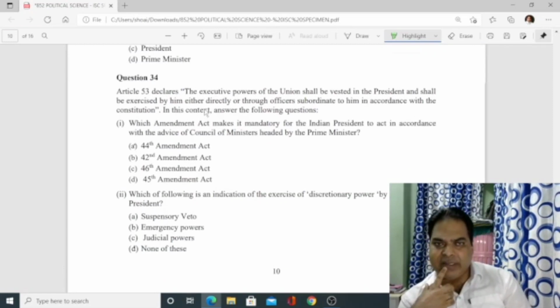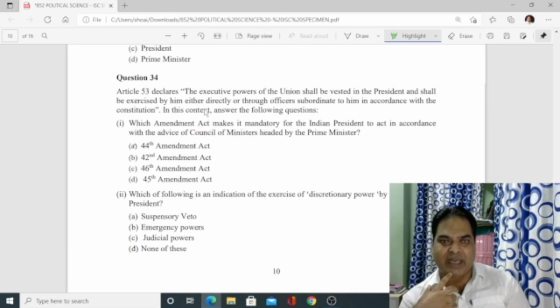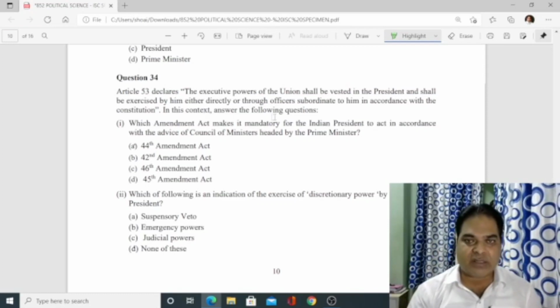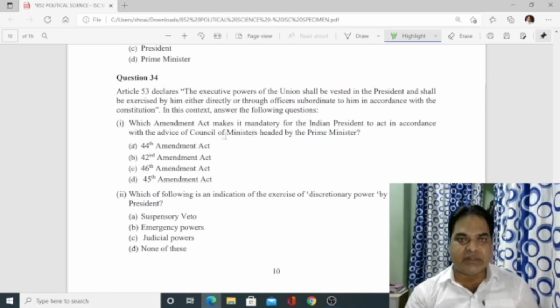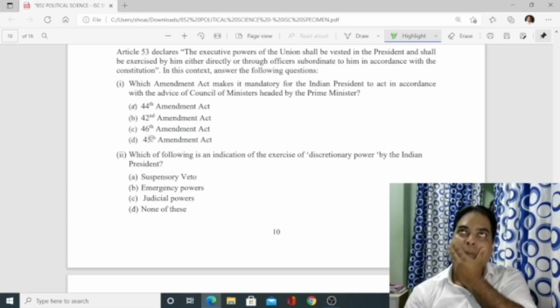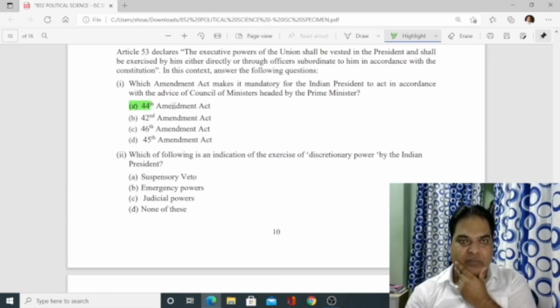Number 34. Article 53 declares the executive powers of the union shall be vested in the president and shall be exercised by him either directly or through officers subordinate to him in accordance with the constitution. In this context, answer the following questions. Which amendment act makes it mandatory for the Indian president to act in accordance with the advice of the council of ministers headed by the prime minister? 44, 42nd, 46, 45. It will be the 44th amendment act.